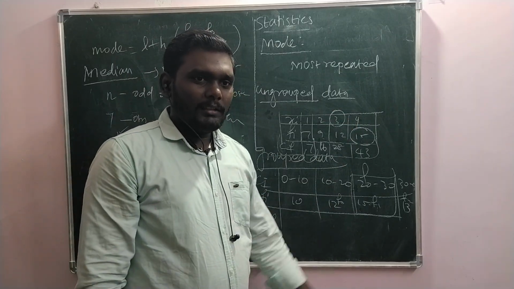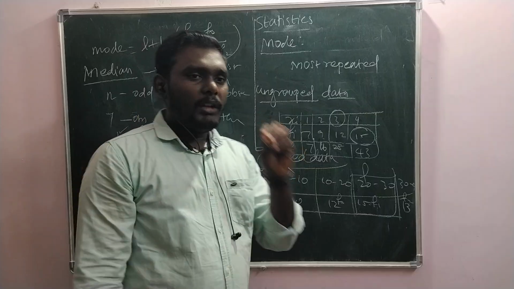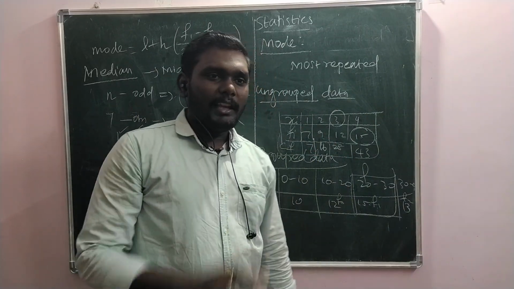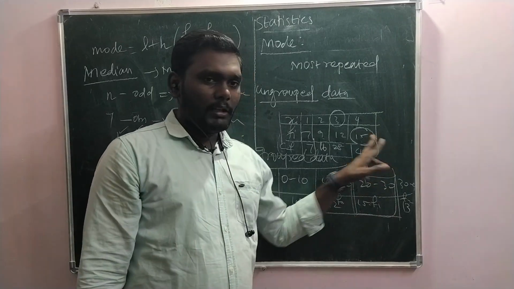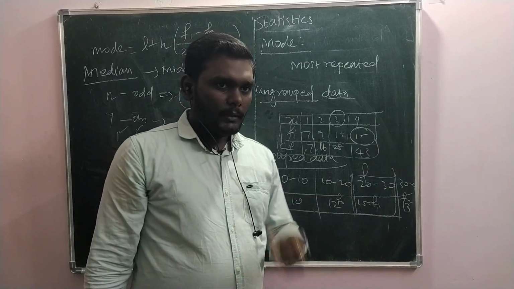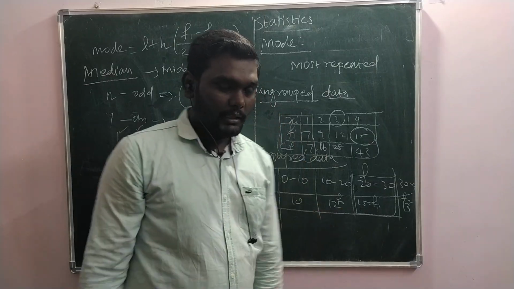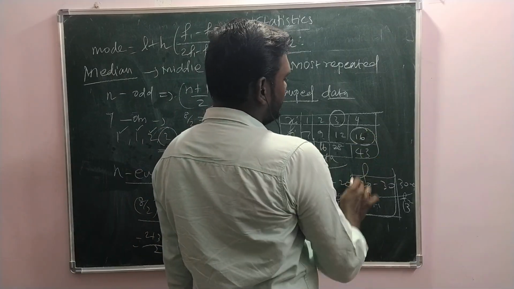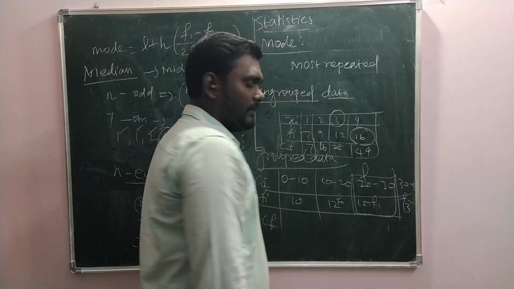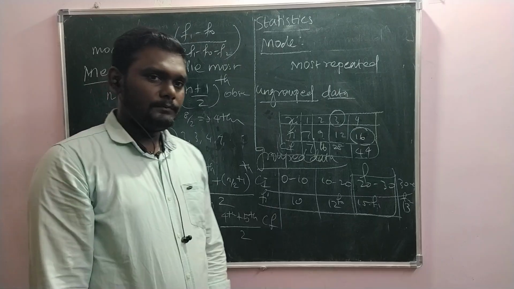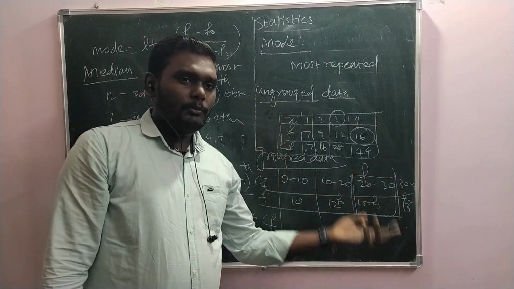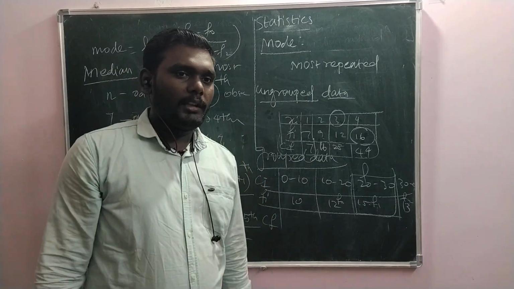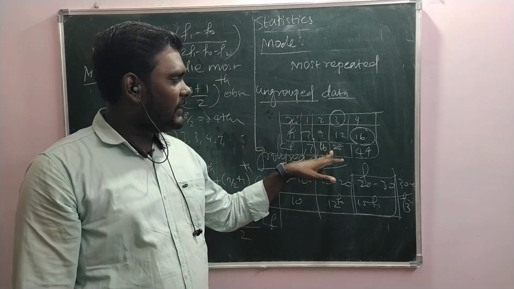Or in other words, the cumulative frequency which is just greater than n by 2, where n by 2 means the total value by 2. Clear? It depends on odd or even. Again, suppose there is an even number of observations. Let me make it 44. Then the observations are the n by 2 and n by 2 plus 1th observations. That means the 22nd observation and the 23rd observation. Who is the 22nd observation here?